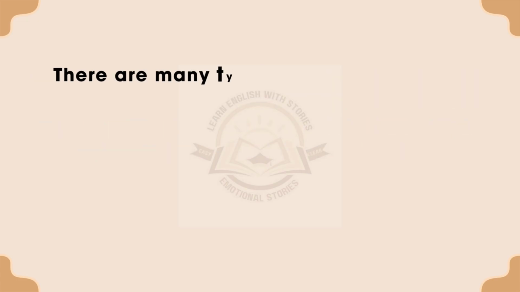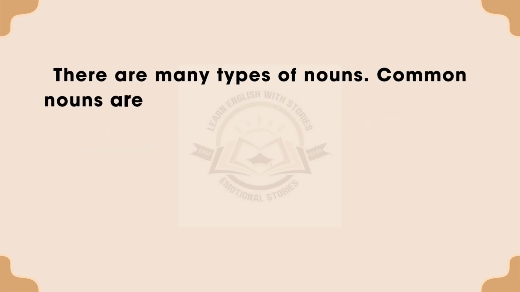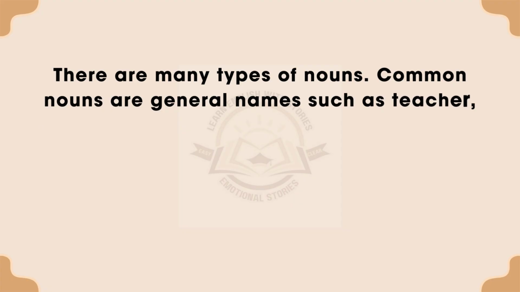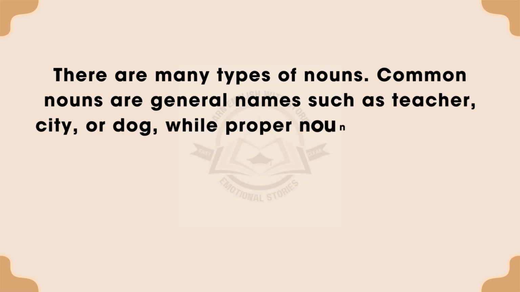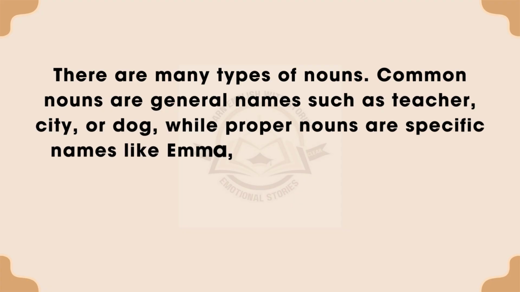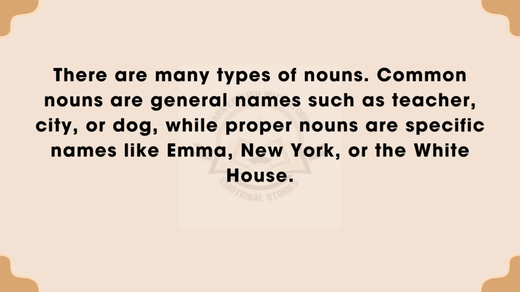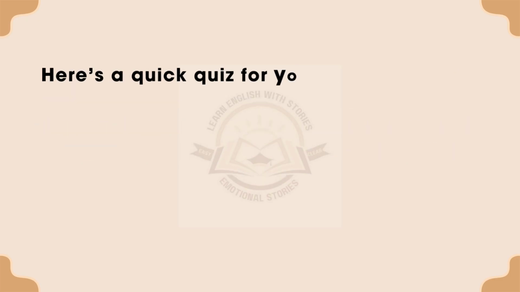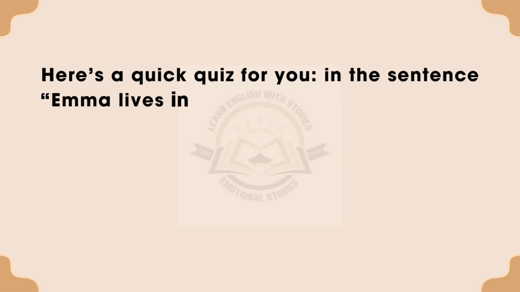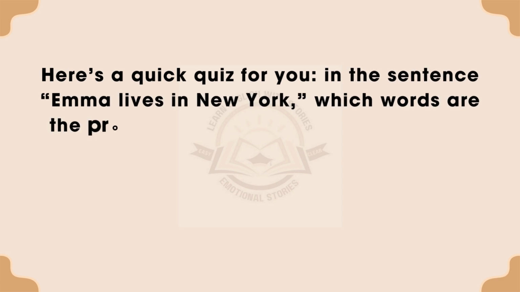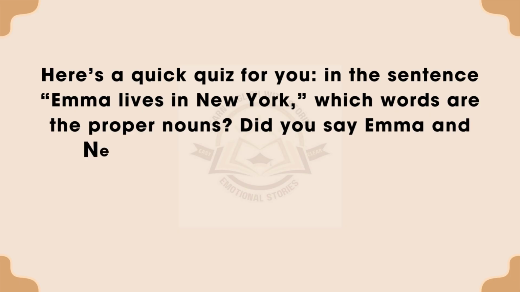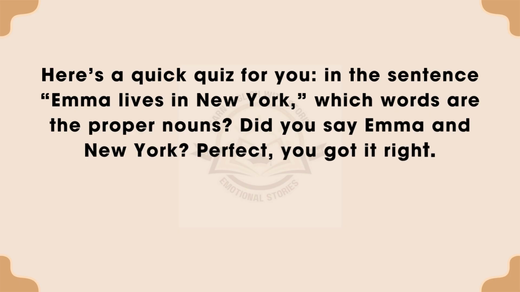There are many types of nouns. Common nouns are general names, such as teacher, city, or dog, while proper nouns are specific names, like Emma, New York, or the White House. Here's a quick quiz for you. In the sentence, "Emma lives in New York," which words are the proper nouns? Did you say Emma and New York? Perfect, you got it right.